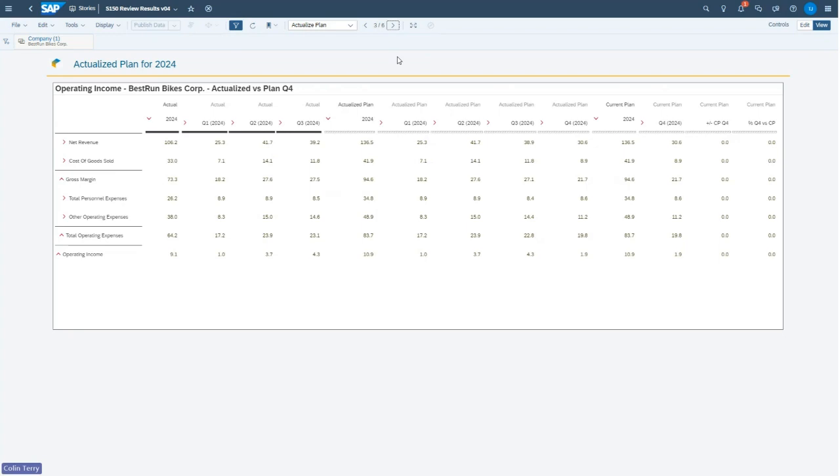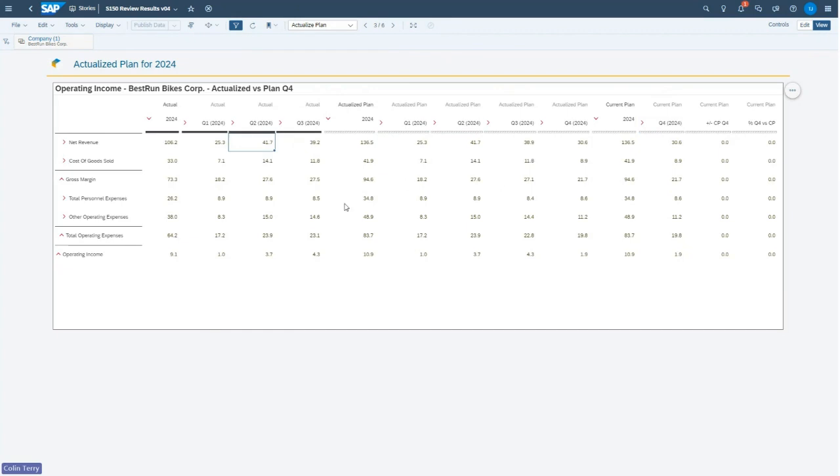This third view of our operating income is showing us 3 slices of versions of the data. So here we have our actuals, Q1, Q2, Q3, 2024. We also have our current plan, Q4. And then in the middle here, we have what's called an actualized plan, which is a combination of our closed actuals. So you can see the Q1 and Q2 columns here are the same as our actual figures that have been closed. But our Q3 actualized plan is a copy of the current plan that we have for Q3.